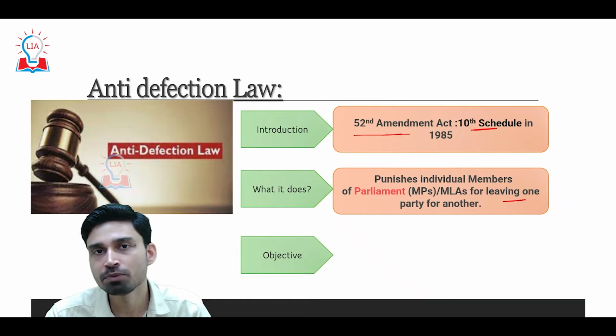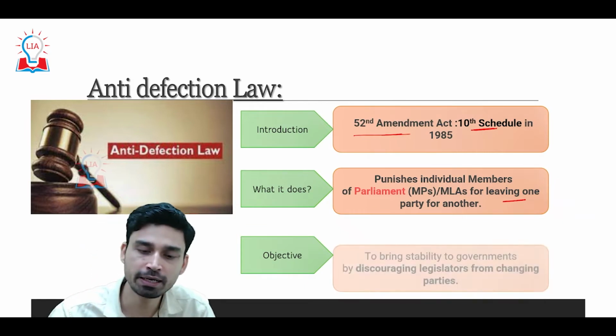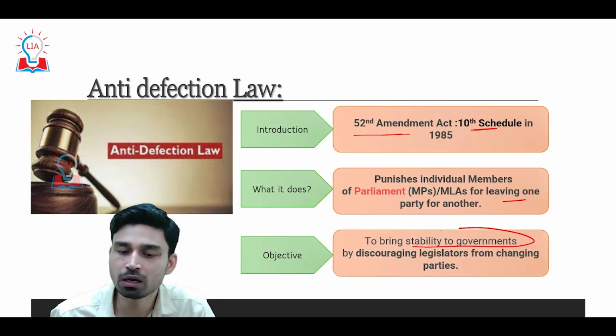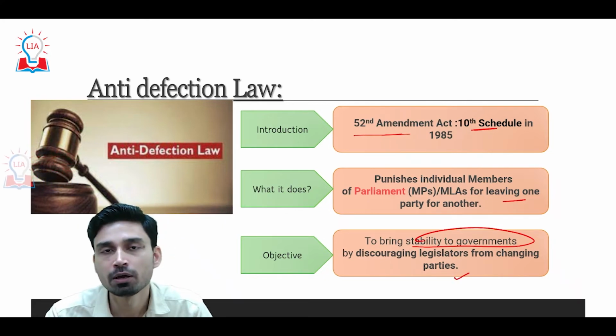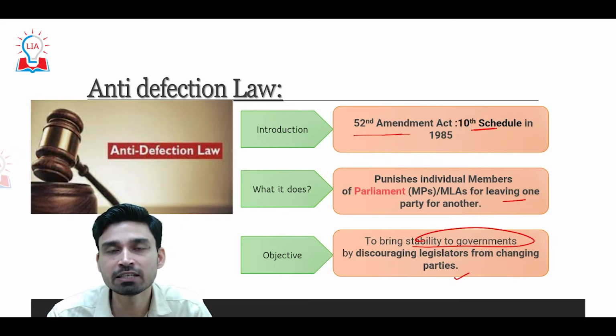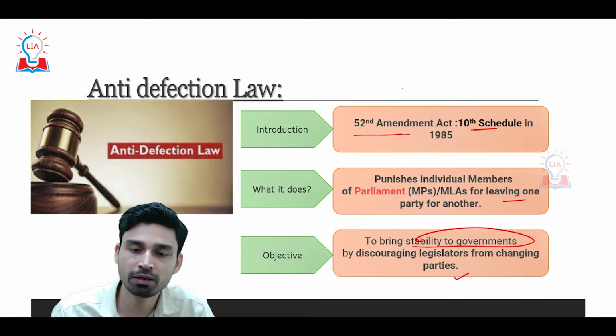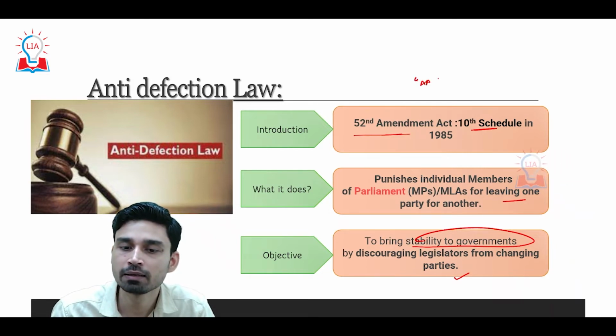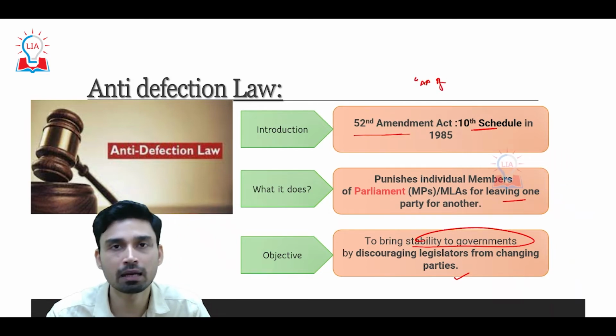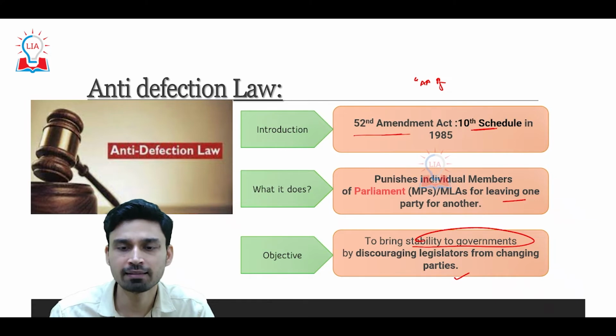The main objective with which this law was designed is to bring stability to governments by discouraging legislators from changing parties, because in the 1970s and 80s it was a very normal practice for people to change their political parties as they change their clothes. That is why we had a very popular term at that time, Aaya Ram Gaya Ram. Gaya Ram was a politician from Haryana who changed political parties so frequently, and that led to this term.